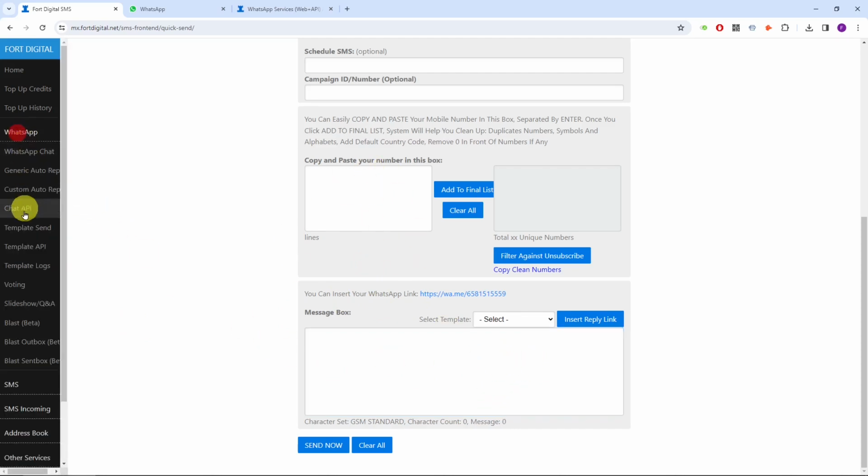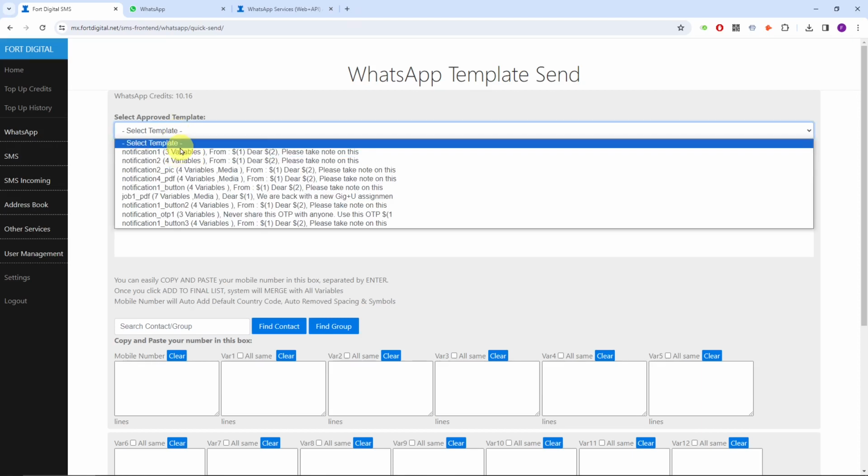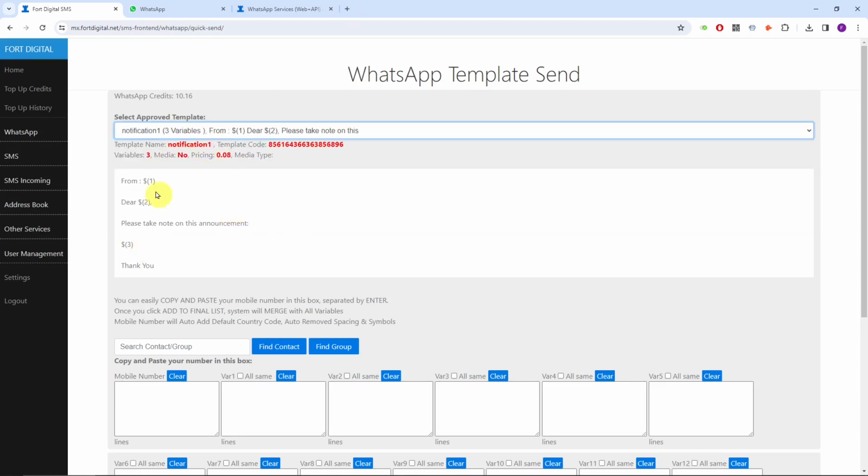Now, for the WhatsApp broadcast, you have to use a fixed template. This is what we call a template. This template you have to apply to get approved. When we set up your account for the first time, we will give you a couple of templates like this for you to use. The templates are pretty generic, for generic messages, and you can use them for a lot of scenarios. However, if you don't like these templates, you just send us your template and we will get it approved, and once approved you can reuse the template again and again. I'll give you an example here. For example, this is the template that I choose.